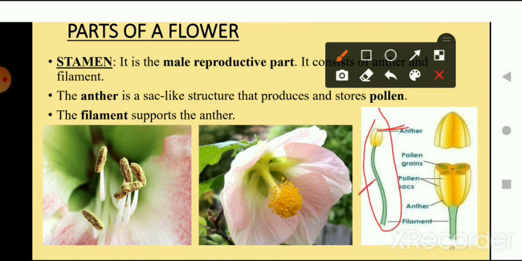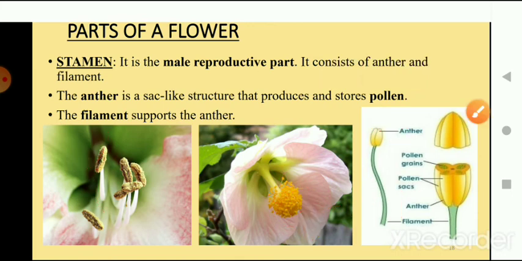Similarly, in this picture, this upper part is anther and the pipe-like structure is filament. And in the middle picture, all these are stamens, so lots of stamens are there. To see a single one, you can see this upper part is anther and the pipe-like structure in the middle is filament.